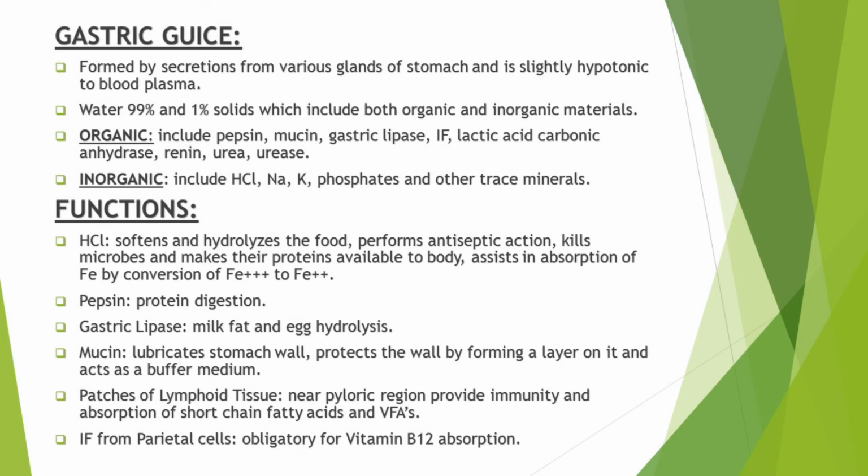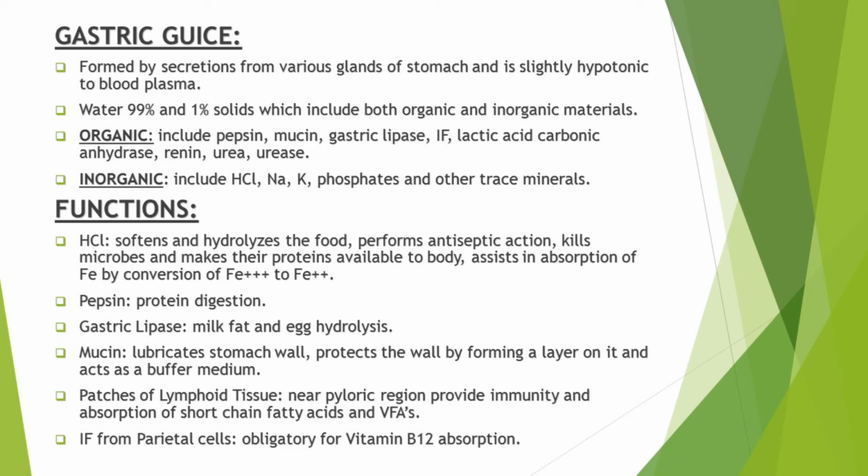Now let's move to the gastric juice. Gastric juice is a colorless acidic fluid secreted by the glands of the stomach, and it promotes the digestion of food. This gastric juice is formed by the various glands of the stomach, and it is slightly hypotonic compared to blood plasma because it contains 99% water and only 1% solids.